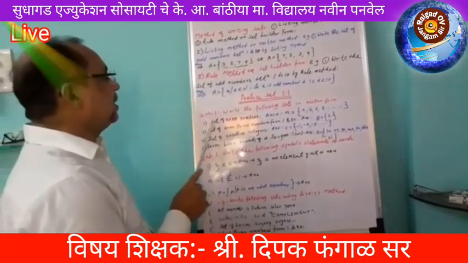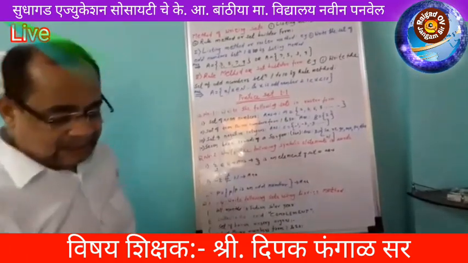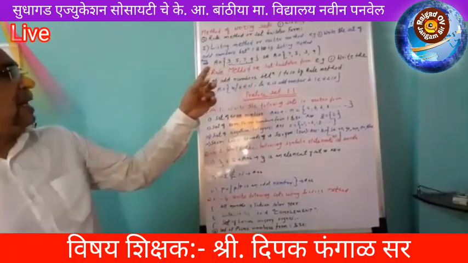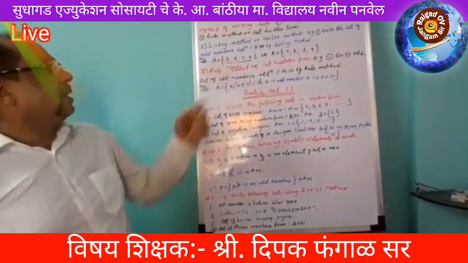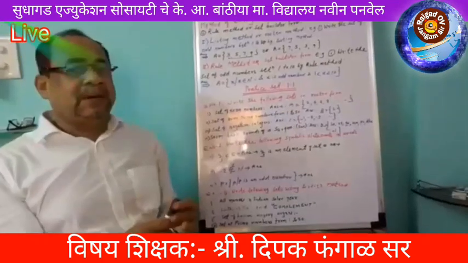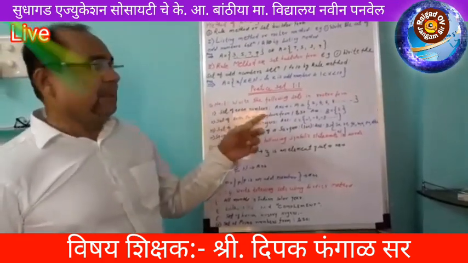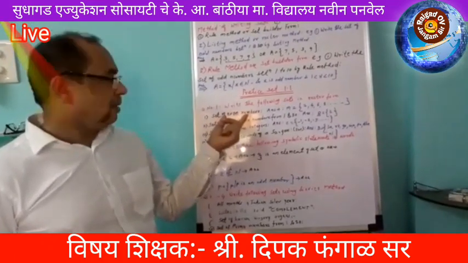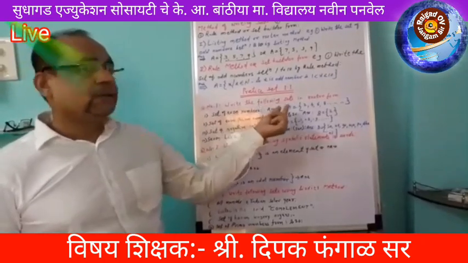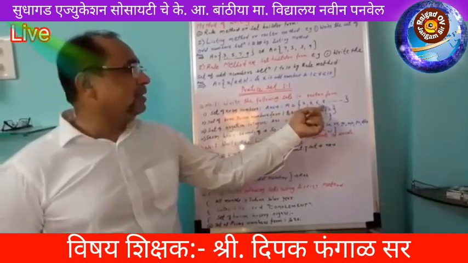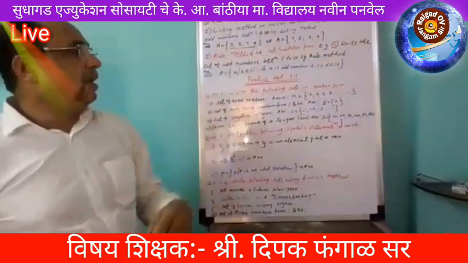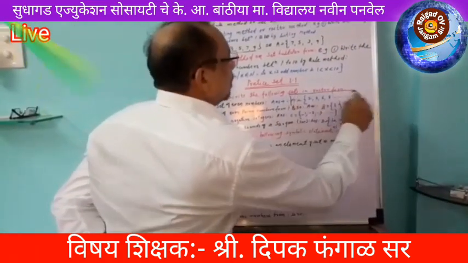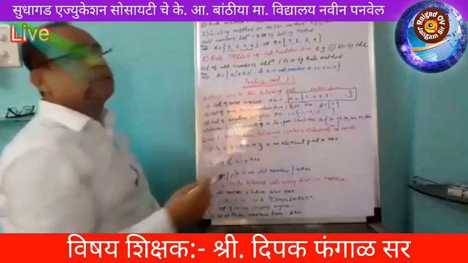So first example, set of even numbers. There are three types of numbers. In the previous example I told you this is odd number, then second one is even number, and third one is prime number. So here we are asking set of even numbers. Which are the even numbers here? A equal to 2, 4, 6, 8, 10, 12. These are the even numbers. Hence we write the answer A equal to curly bracket 2, 4, 6, 8.